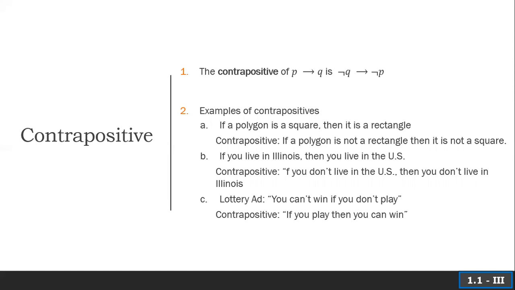If you live in Illinois, then you live in the US. Again, holds up. If you don't live in the US, then you don't live in Illinois. Contrapositive has the same truth value assignment as the conditional again. Lottery ad, you can't win if you don't play. Contrapositive, if you play, then you can win, also holds up. So the contrapositive has the same truth assignment as P implies Q.